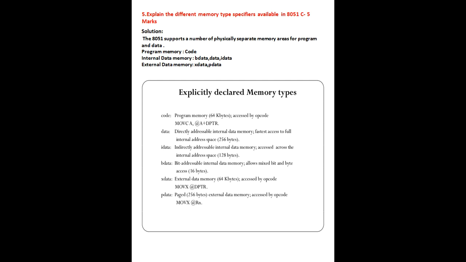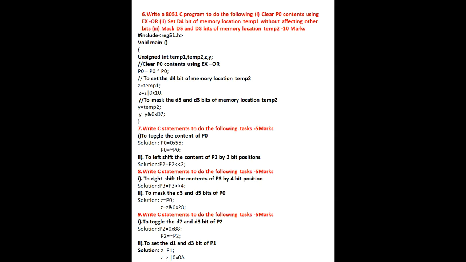Next one, pdata, that is paged data. If you are accessing data from pages of external memories, that is up to 256 bytes you can access in terms of paged memories. It is accessed by using the opcode MOVX @Rn. So using this opcode only we can access the data. So these are the different types of memory type specifiers.